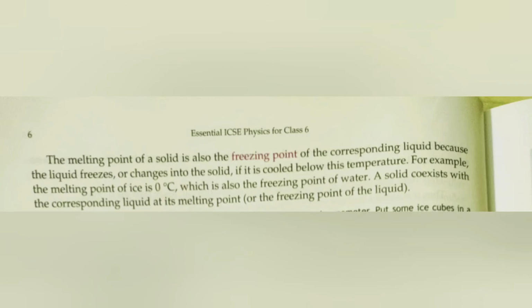Liquid freezes means the liquid changes into solid if it is cooled beyond a particular temperature, and this point is called the freezing point. So the freezing point of the liquid and the melting point of the solid are the same.